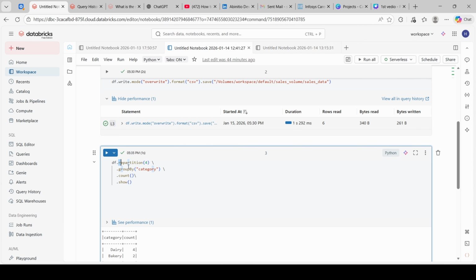Up to this part, these are all transformations. Spark is just building the execution plan. The moment we call count and show, Spark executes everything. Spark will read the file, repartition the data, perform group by and count, and then display the data. Understanding this flow is very important for a PySpark interview.